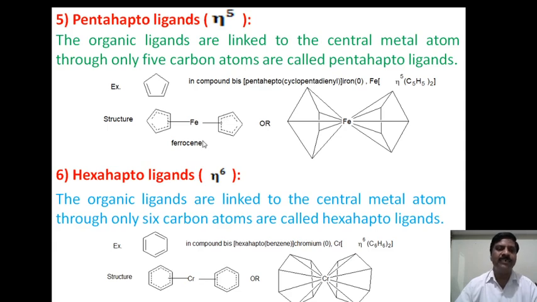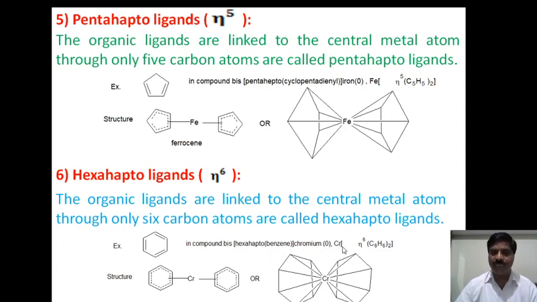Now the next type of ligand is hexahepto ligands. Hexa means 6, so hapticity will be 6. We define it as organic ligands linked to the central metal atom through only 6 carbon atoms. An example is benzene, and the compound is bis hexahepto benzene chromium 0.